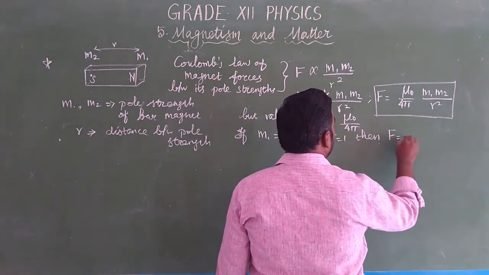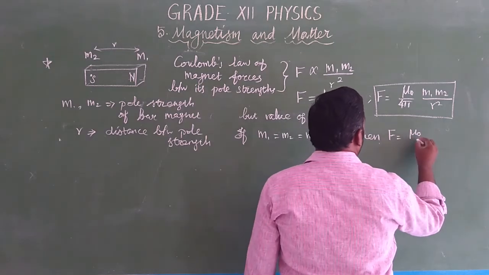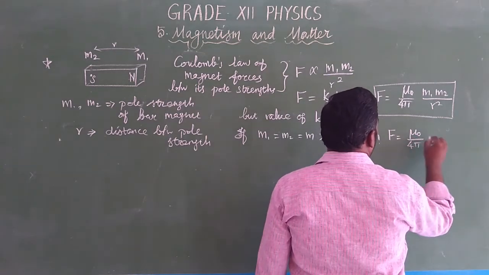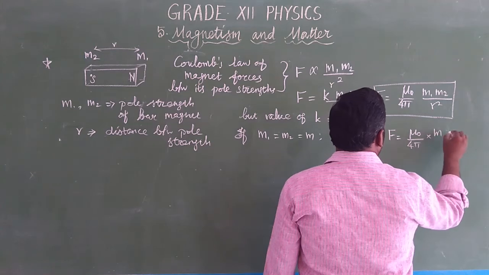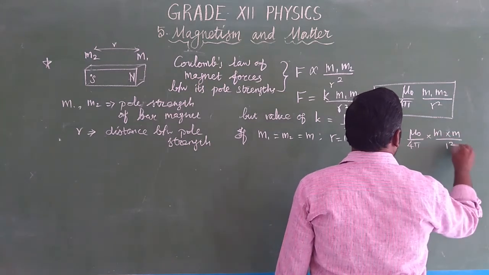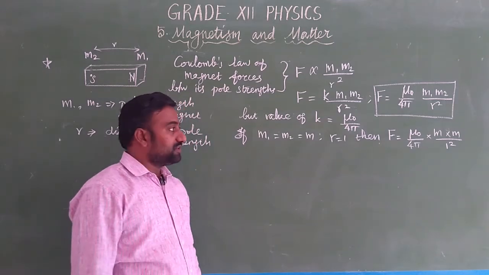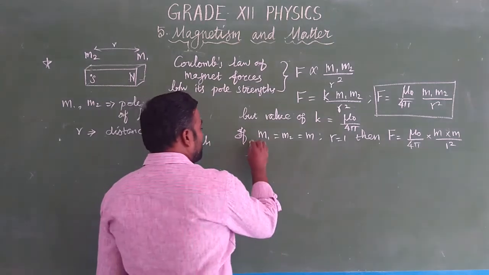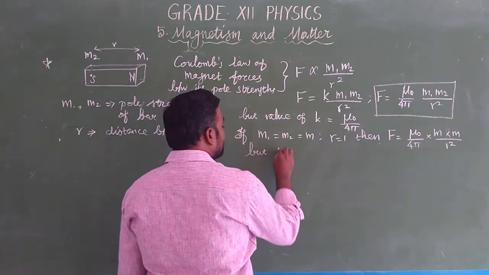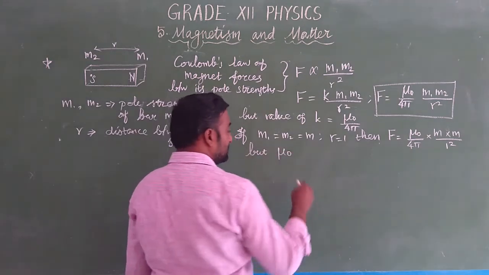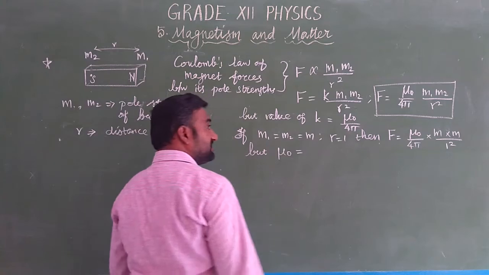Then the force F is equal to mu naught by 4 pi into M1 M2, which is M into M, divided by 1 square. We know the value of mu naught. What is mu naught? Mu naught is the permeability of free space, already studied in the previous lessons.